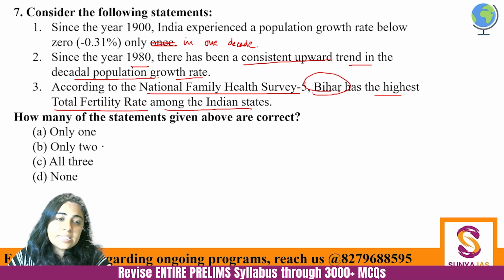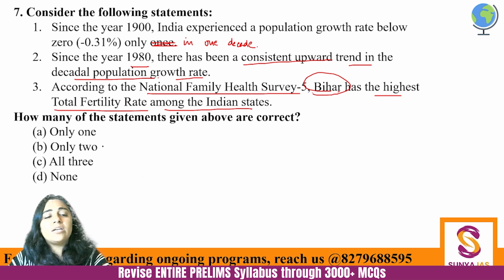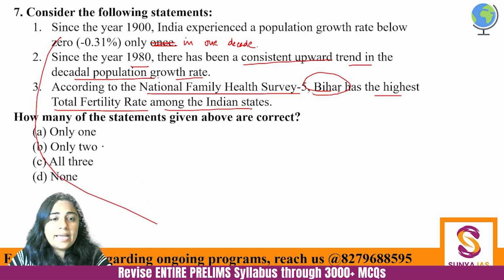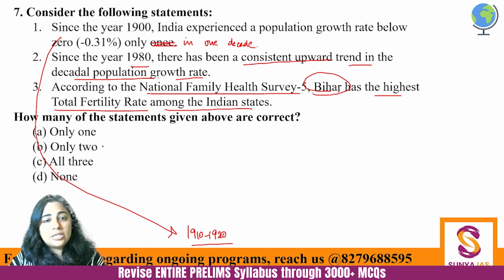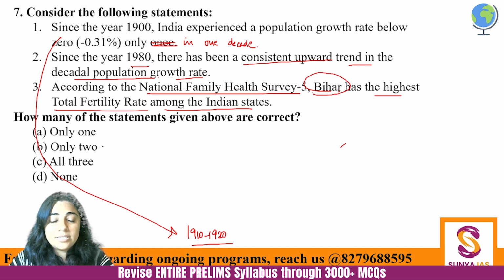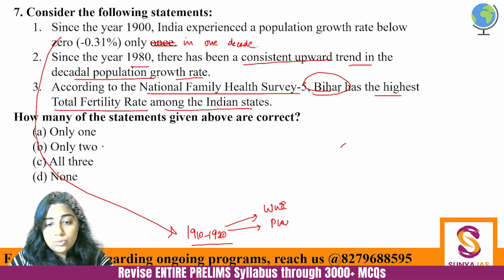So, just see, why did I make the first statement correct? Because there has been a decade, and that decade is 1910 to 1920. This decade saw negative population growth rate in India. I'm not talking globally. But just try to imagine what was happening in this decade. There was World War I. In 1919, there was plague also, Spanish flu. There was Spanish flu as well as plague.